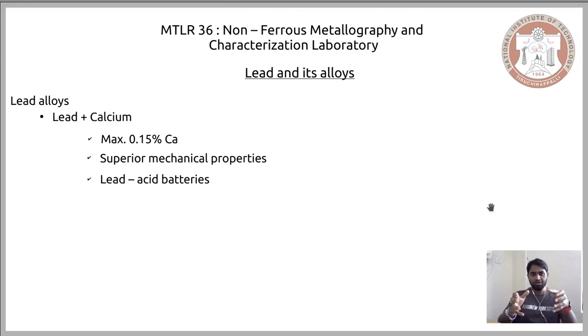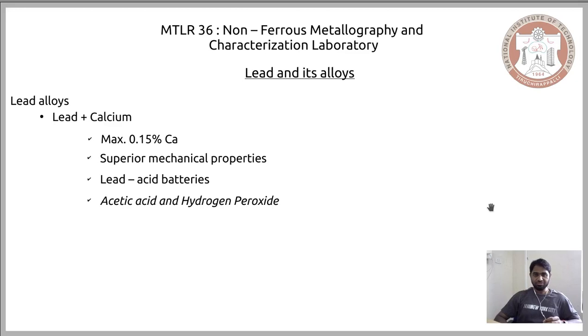So this is where the maximum application of lead is focused, and given that this is a lead calcium alloy, it is the predominant alloy used with base material lead. To reiterate, the application of lead in today's world is lead acid batteries, and these batteries are made up of an alloy of lead and calcium, and that is the reason why we consider the lead calcium alloy a predominant alloy.